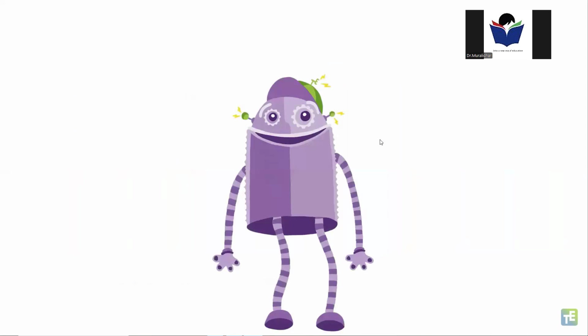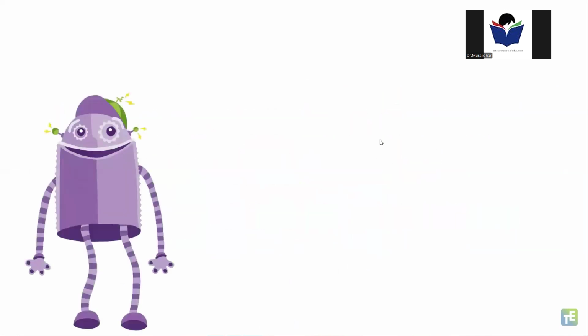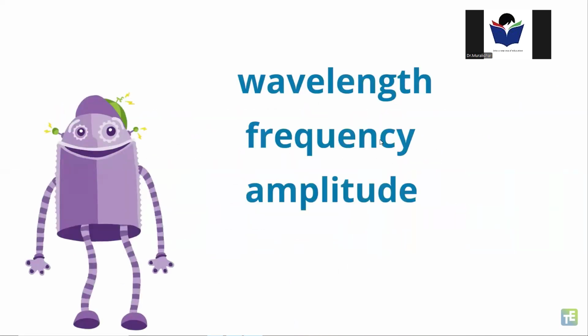Waves also have different properties associated with them. Wave properties depend on what type of energy makes the wave. These wave properties include wavelength, frequency, amplitude, and wave speed.